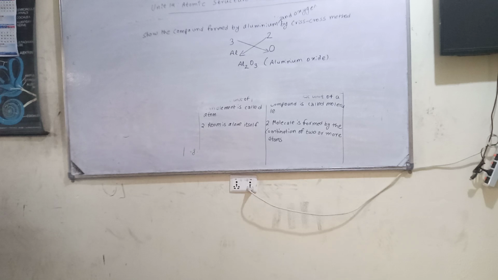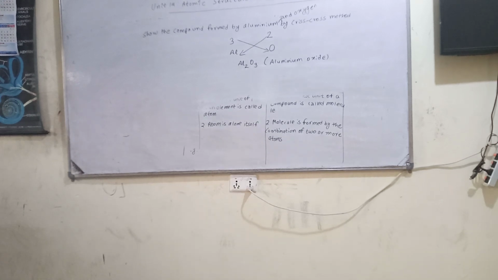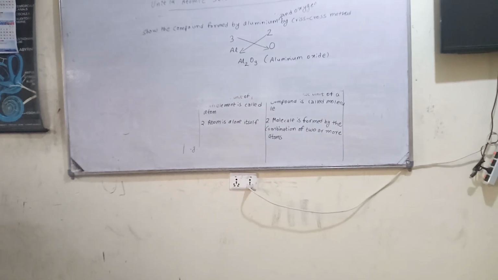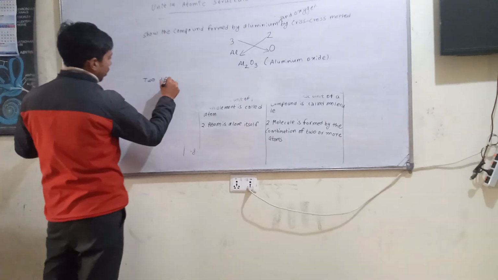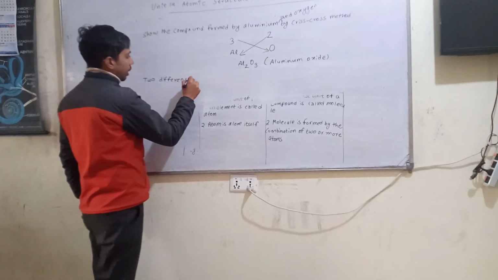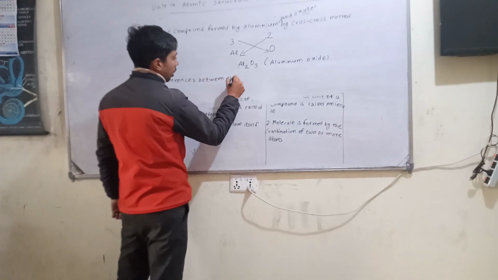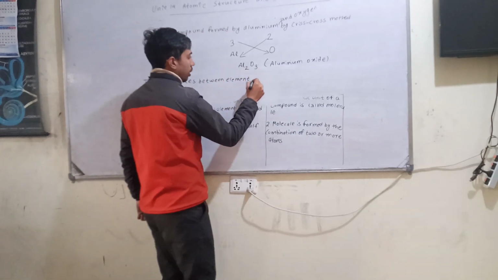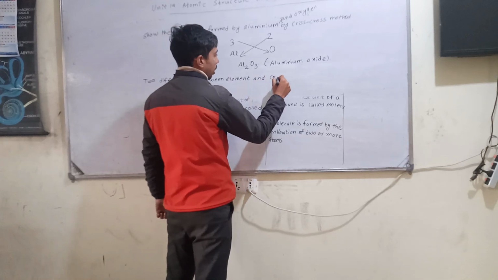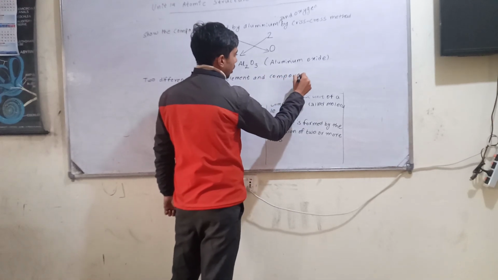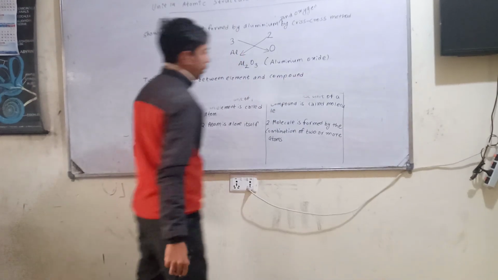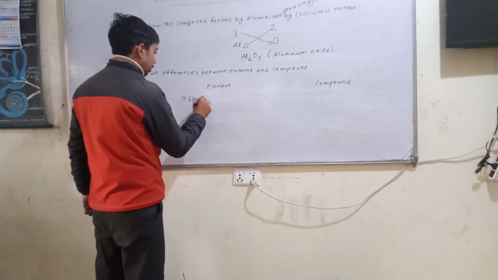Now another question. Two differences between element and compound. Pure substances.